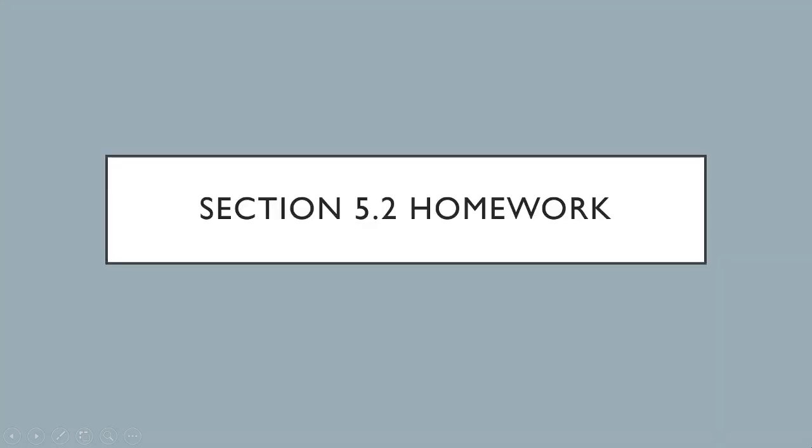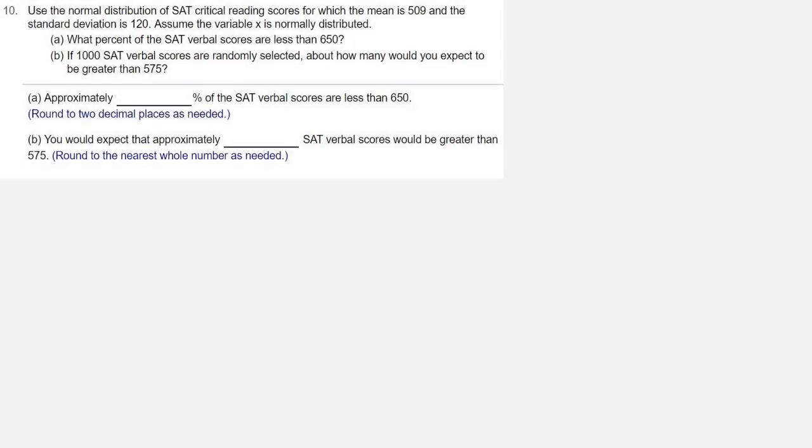We're looking at homework from section 5.2. This is question number 10. Use the normal distribution of SAT critical reading scores for which the mean is 509 and the standard deviation is 120. Assume the variable x is normally distributed. What percent of the SAT verbal scores are less than 650? And if 1,000 SAT verbal scores are randomly selected, about how many would you expect to be greater than 575?